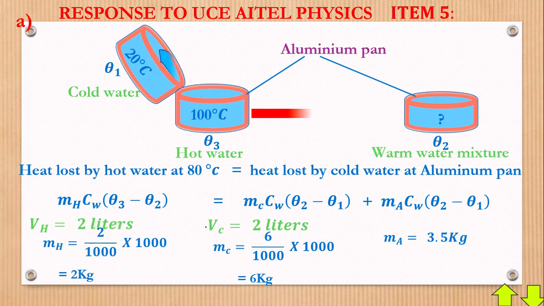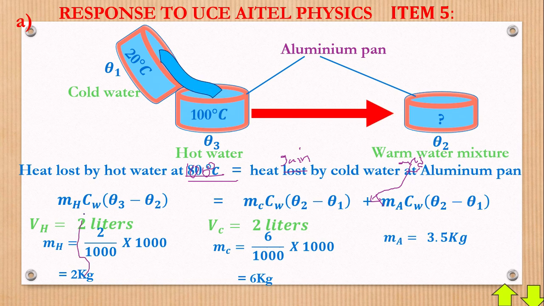Please, a simple reminder, maybe someone is just doing the video: this is not lost but is gain. This is not at but is and the, and is the plus we have right there. And it's not at 80 degrees but at 100. 8 is not there, so it is at 100. I hope you really come to have that changed. So we have the masses.